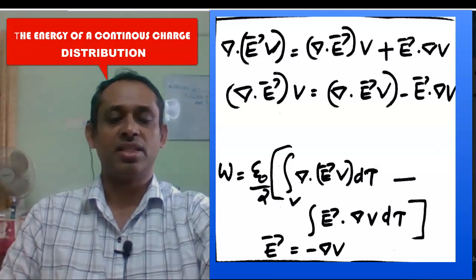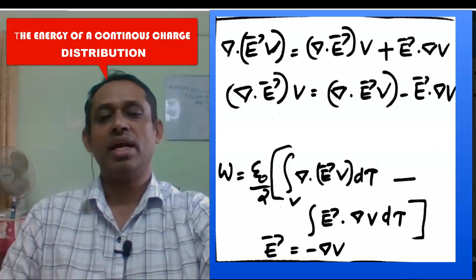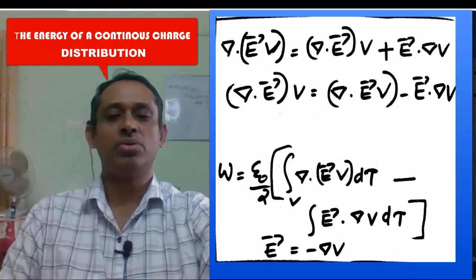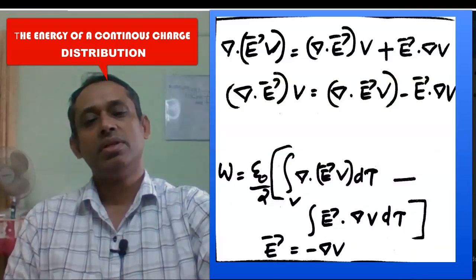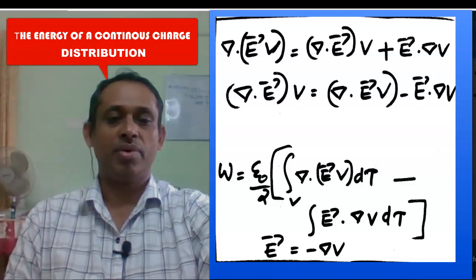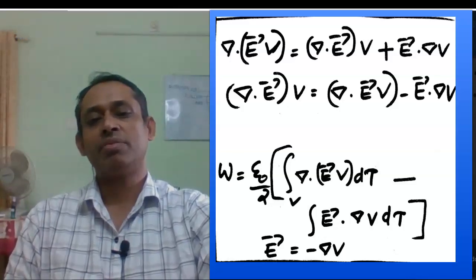So V del dot E, that will be equal to del dot (EV) minus E dot del V. So for V del dot E, I am substituting this.